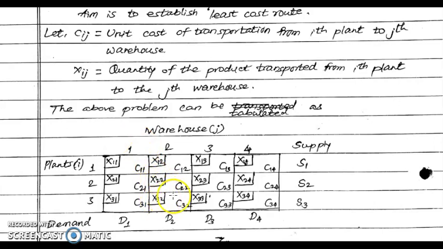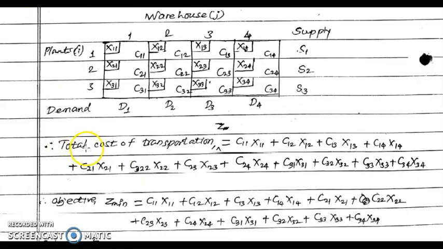Now if we put this problem as an LPP, let us see how it looks. Our objective is to make the cost of transportation minimum. To calculate the cost, we simply take the product of unit cost and the number of quantities to be transported for each of the cells.